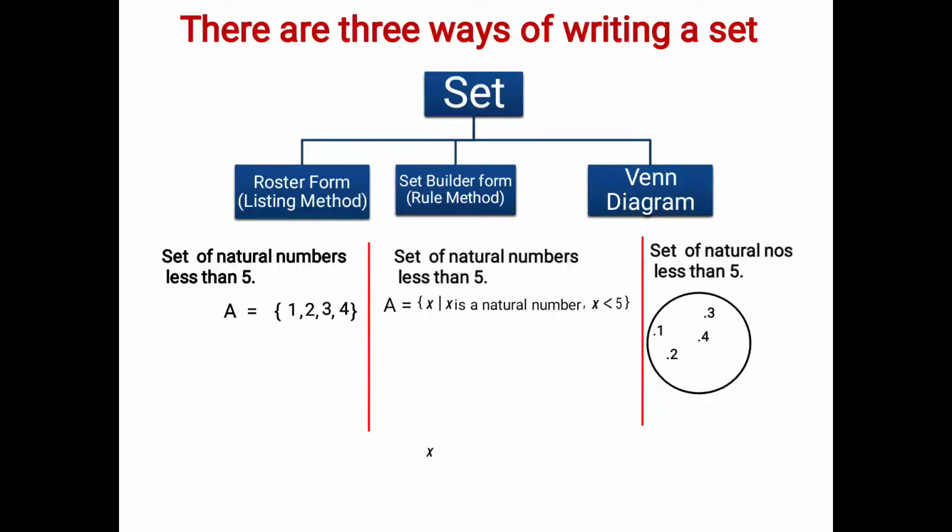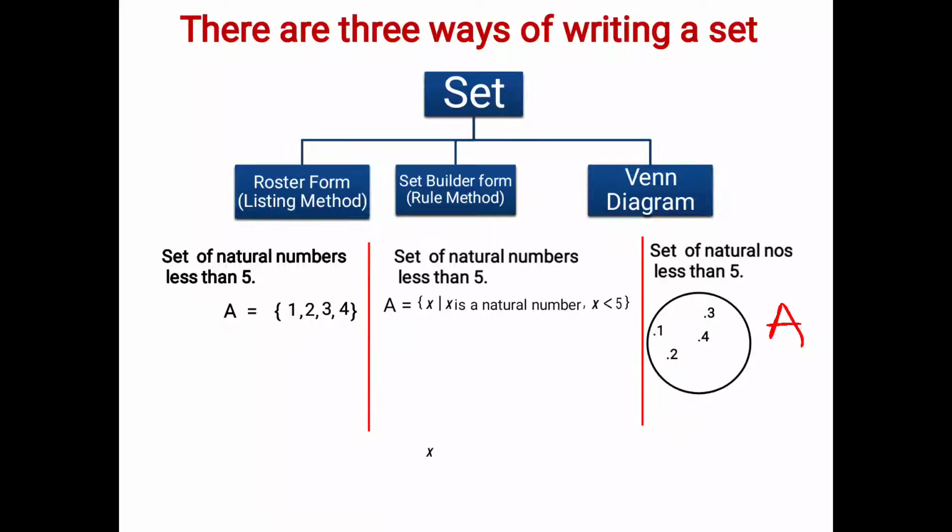Over here you can write A inside or in the interior of the circle, or you can write A in the exterior of the circle. It depends on you if you want to write A in the interior or exterior. It is not there in this presentation, so I am writing it. I hope it is clear. If you want, you can write A outside the circle. It's completely fine. So A is a set of all natural numbers less than 5: 1, 2, 3, 4.